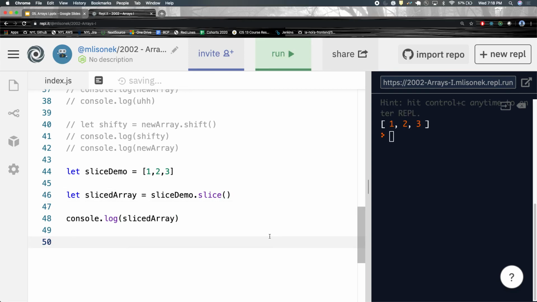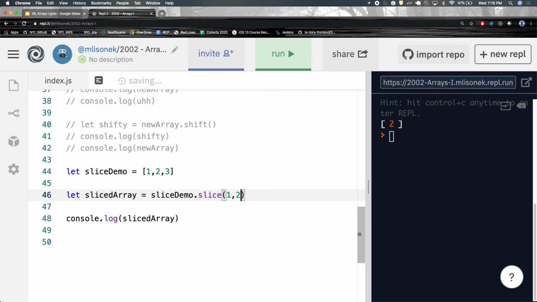speaking of slice, slice is also an array method. So if I do slice of 1, we get 2, 3, right? Because on a recap for strings, how does slice work? The first value is inclusive. The second argument we pass in is exclusive. So we start at index 1 of 1, 2, 3. So we don't start at the number 1, we start at the number 2.